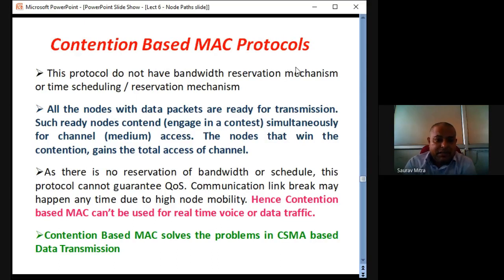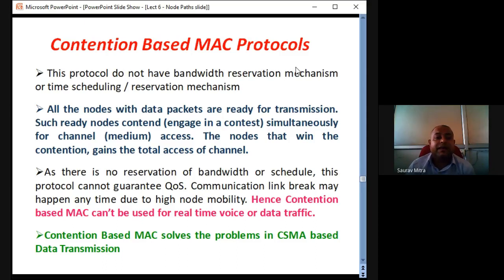So this is contention based MAC protocol. Again, we have come to the first type. We will see this one protocol in detail. What this says is this protocol does not have bandwidth reservation or time scheduling reservation. Whatever we have done for contention based with reservation and contention based with scheduling is done. These diagrams and understanding you can write if those questions are asked. But for contention based MAC, we will see one part in detail. I'll just do this slide and then stop for this R.